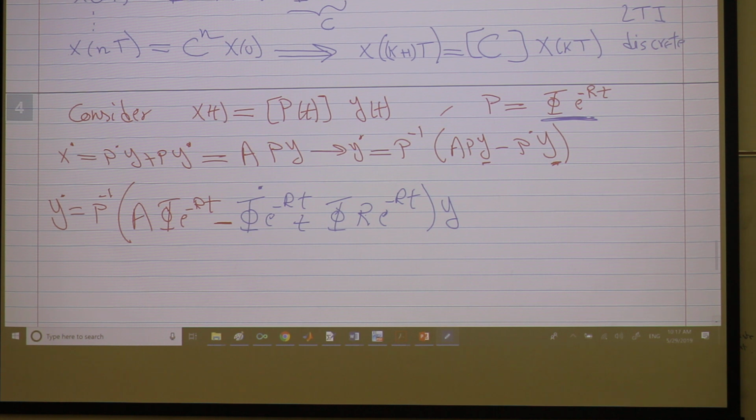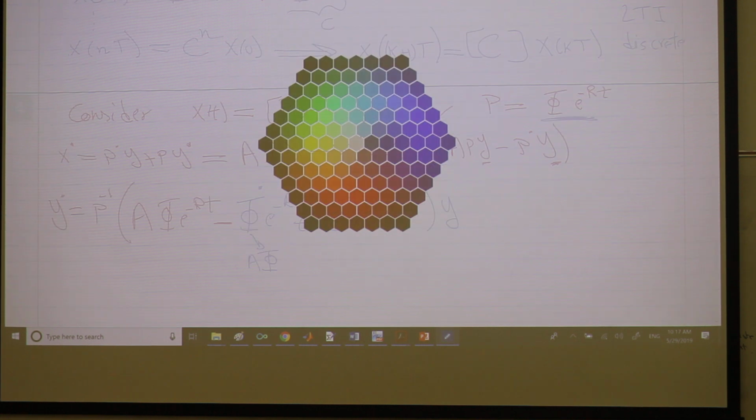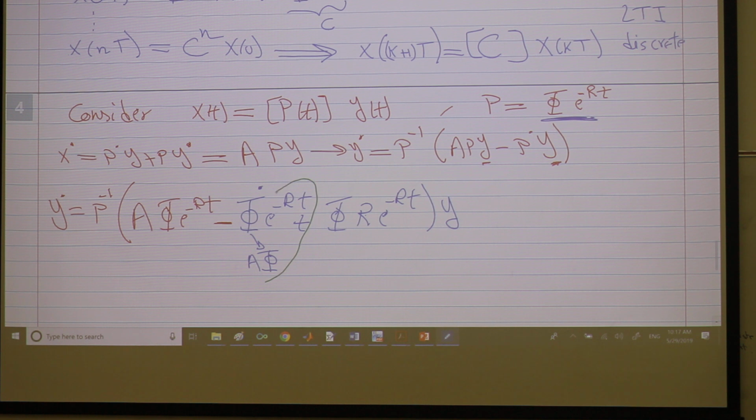Phi is a fundamental matrix, so phi dot is A phi, right? And you can see now A phi e to the negative Rt with A phi e to the negative Rt.